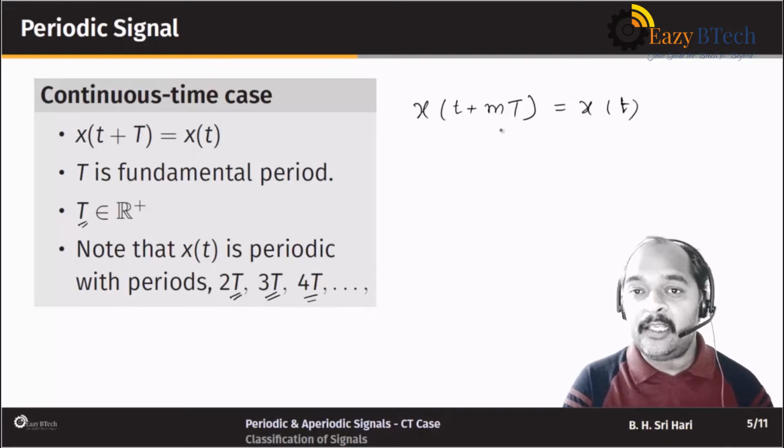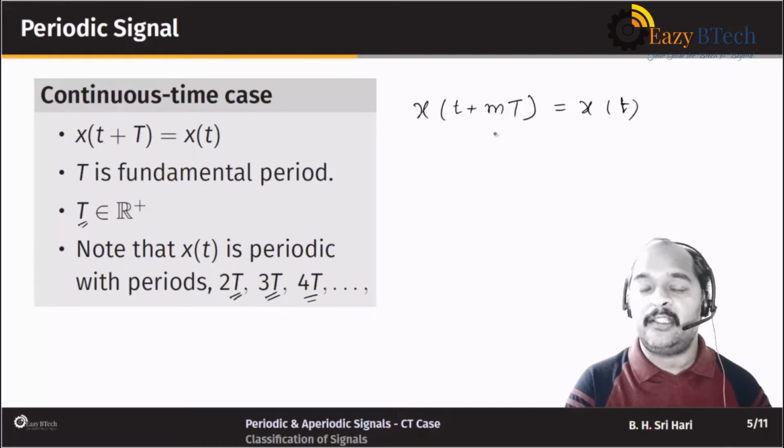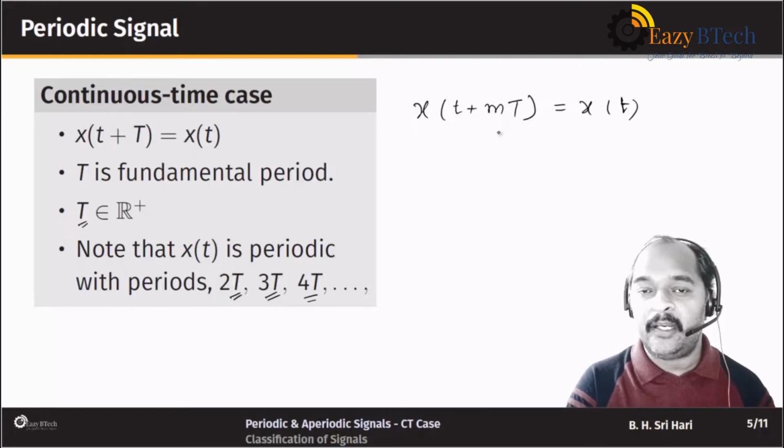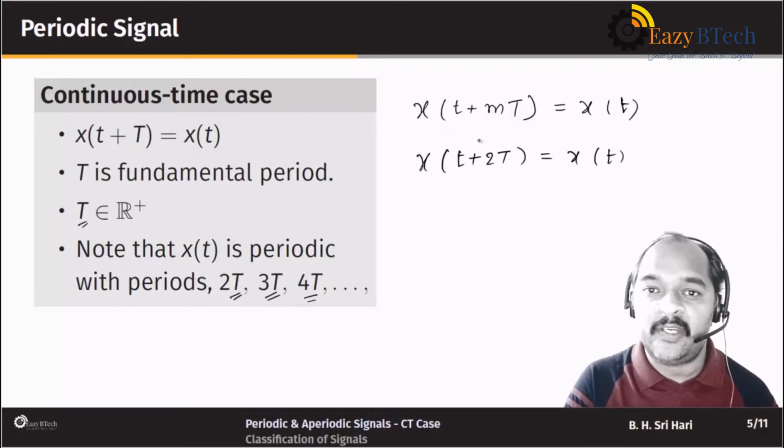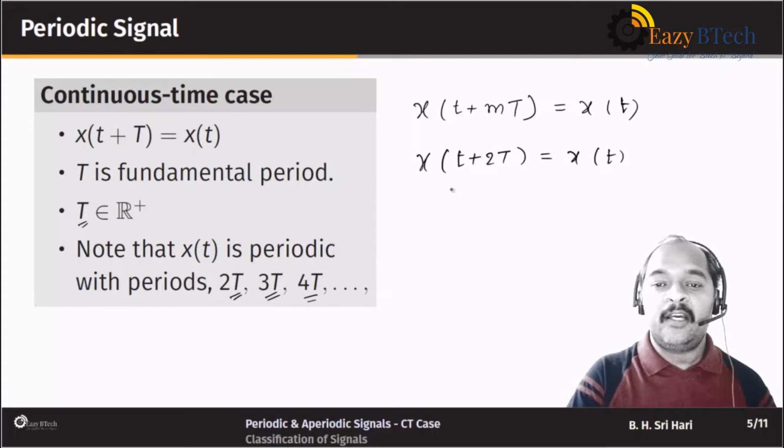Okay, capital T is the fundamental period, but the signal x of t is periodic with a period which is an integer multiple of capital T. So for example, we can say that x of t plus 2T is also x of t. Note that this m should always be an integer. It cannot be a real number.